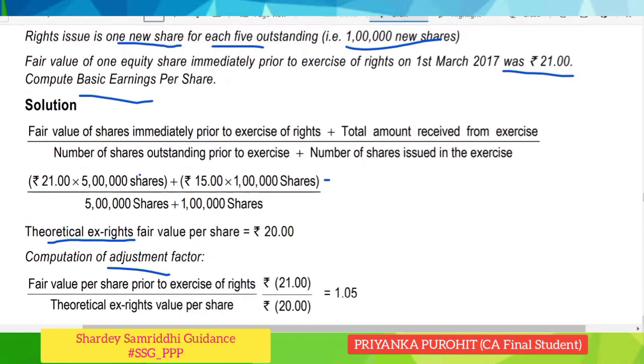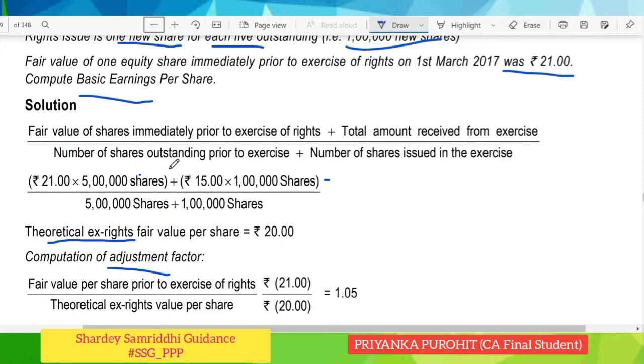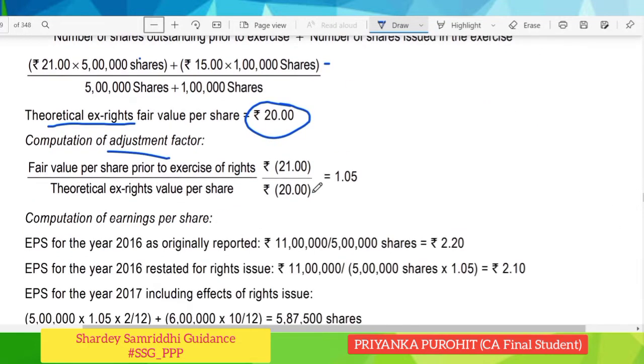This is the formula which you have to remember. It's simple to understand, and it is actually common sense, because we have to calculate, post rights issue, what will be the number of shares. So the theoretical ex-rights fair value per share we get is 20. Now we have to compute the adjustment factor.